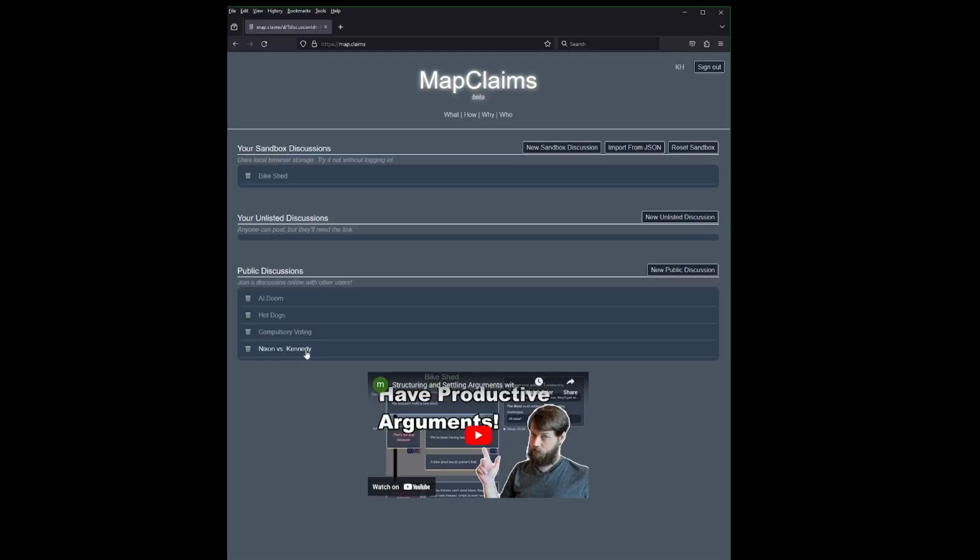So recently I watched the 1960 presidential debate between JFK and Richard Nixon, and I used MapClaims to analyze it. This is my first time using MapClaims to analyze somebody else's debate, but I think it was an interesting experiment, and I hope to do it more in the future. So let's take a look at the resulting map.